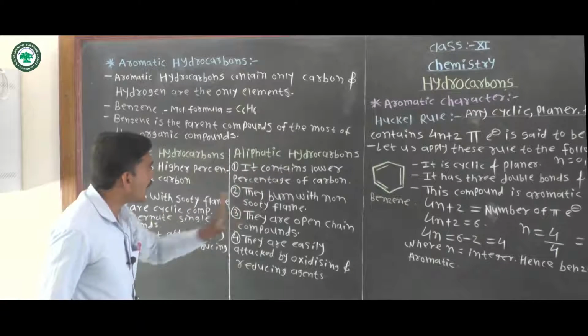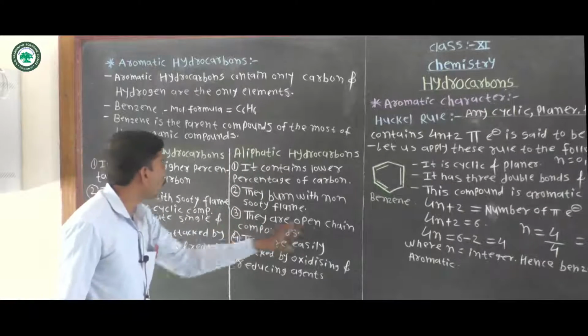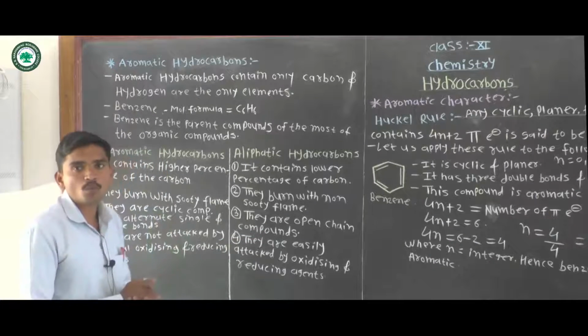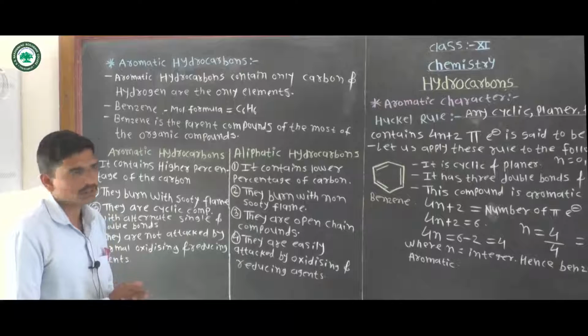In case of aliphatic hydrocarbons, they are open chain compounds.